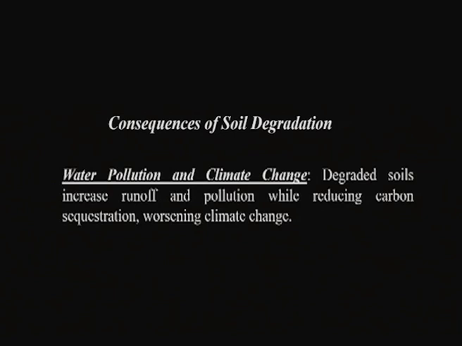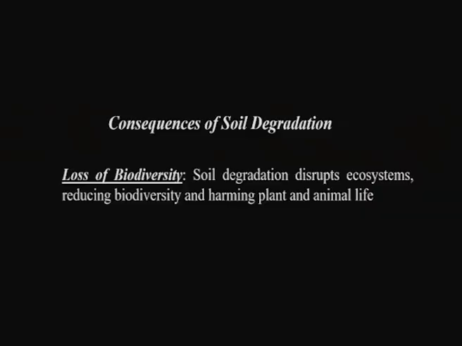So whenever there is degradation of the soils, it releases carbon dioxide into the atmosphere instead of absorbing it. The absorption of carbon dioxide we call the carbon sequestration process, but because of improper tillage mechanisms and agriculture methods, it releases carbon into the atmosphere, which again triggers an increase in the climate change process.